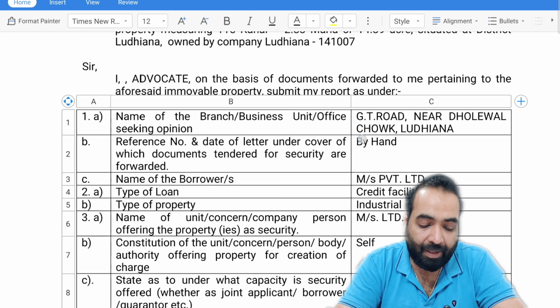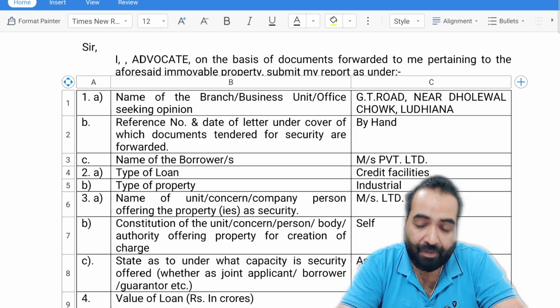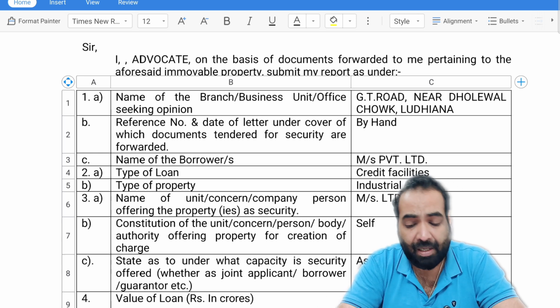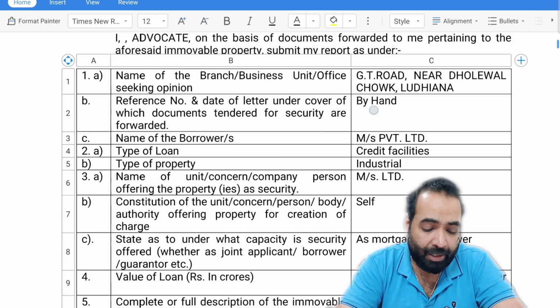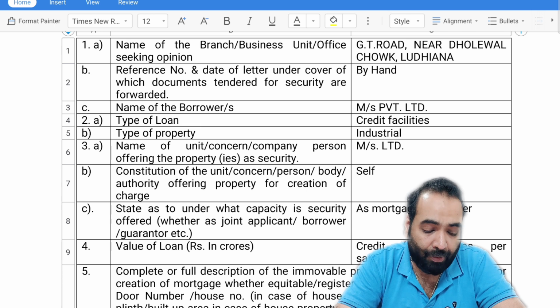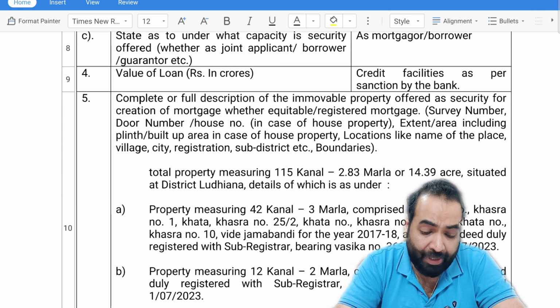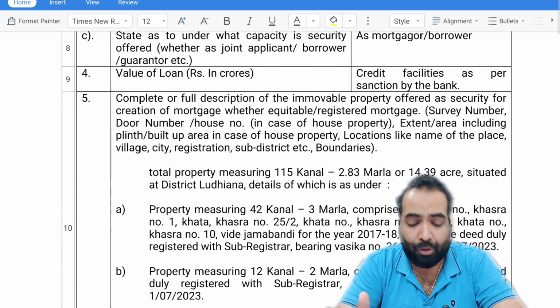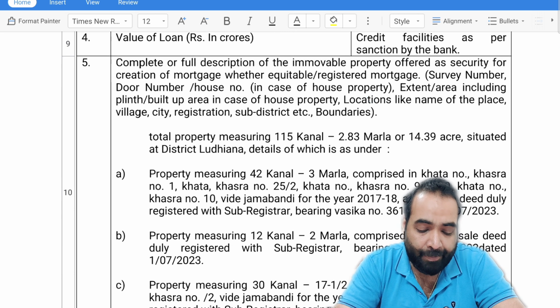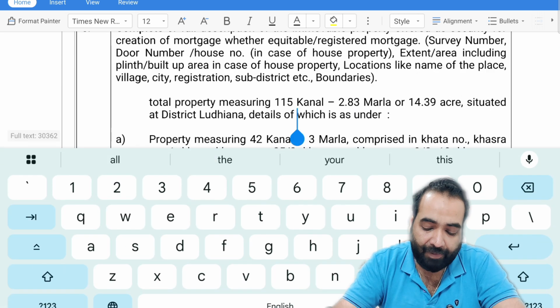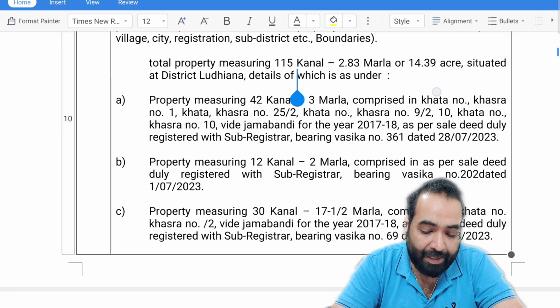Then he gives the information: the name of the bank branch which has asked for this report, the name of the borrower, the type of loan, and the type of property. Now he has mentioned what title documents were studied by him. The total area of the property is 115 canal, and he has taken the below title deeds.